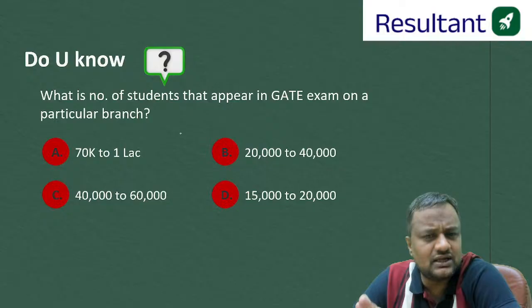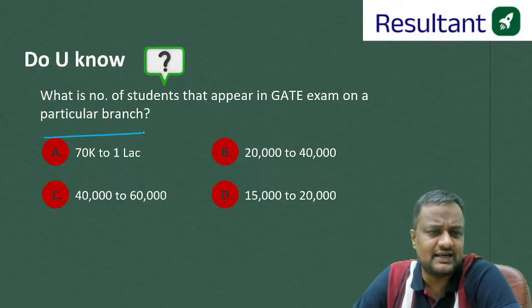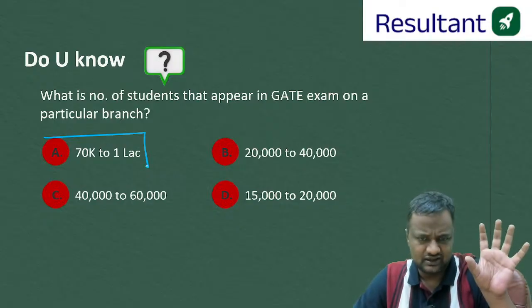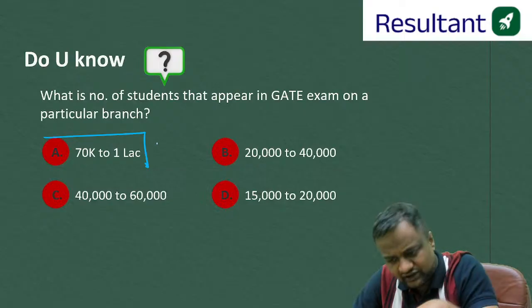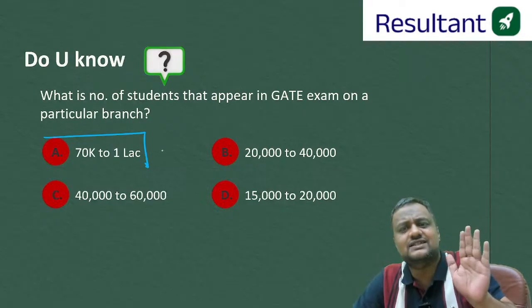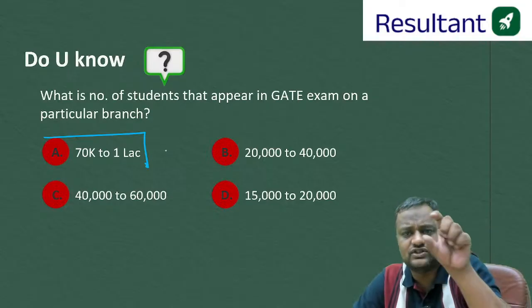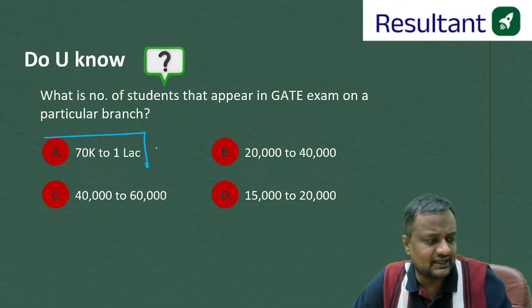Guys, can you tell me the number of students in civil engineering, what is the competition? We will be seeing the strategy. We will be seeing the cutoff of engineering services. We will be seeing the cutoff of GATE. For every subject in this session only, I will be telling you the difference between the GATE and ESE syllabus. But can you tell me the number of students in civil engineering that are giving the examination?